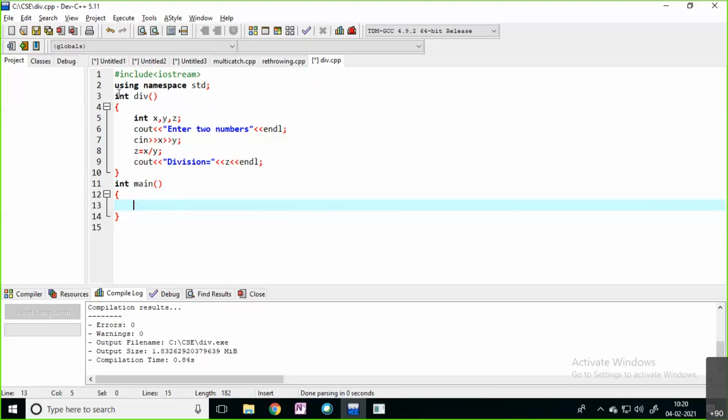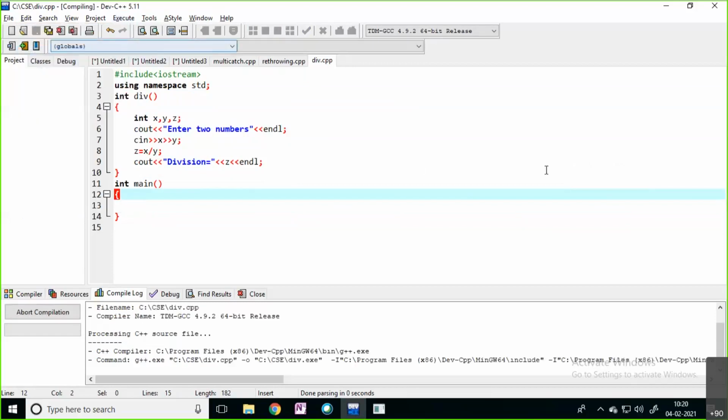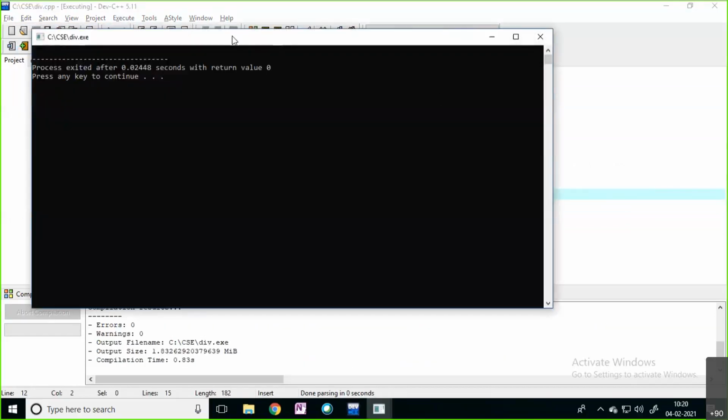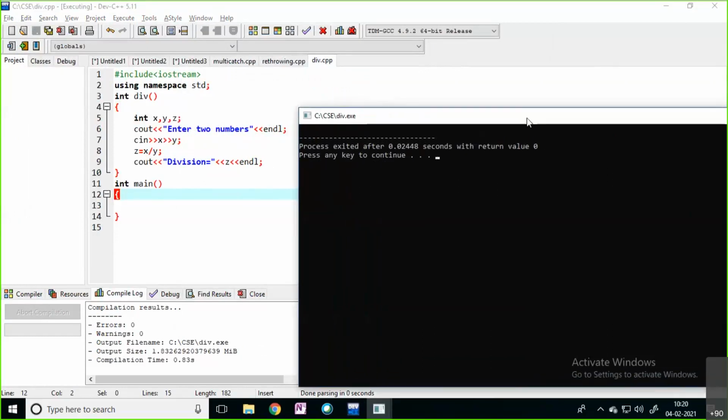But I want to use this function, and if I compile and run, it is not giving any output. It has to ask enter two numbers, then we enter two numbers, then it will find the division and print the division in the output screen. That is the thing, but I'm not seeing anything in the output screen. Why?